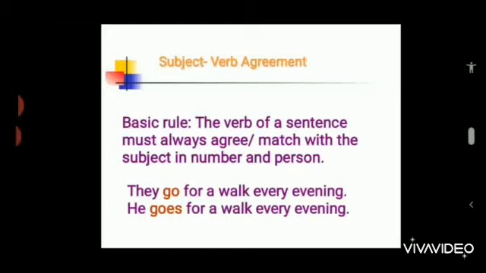So in the first sentence, the verb go comes with the subject they, whereas in the second sentence, the verb goes will come with the subject he.